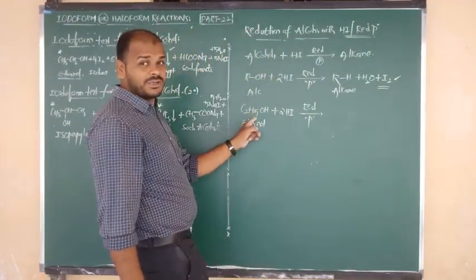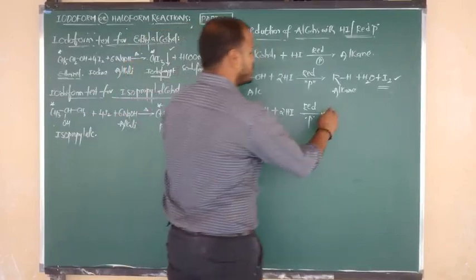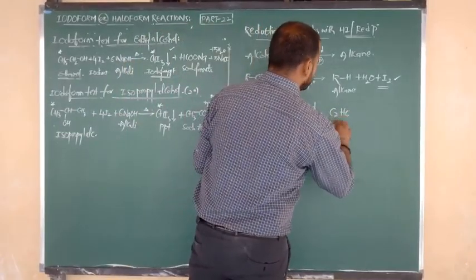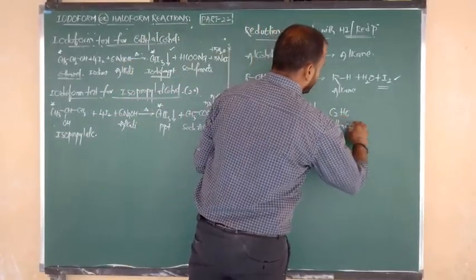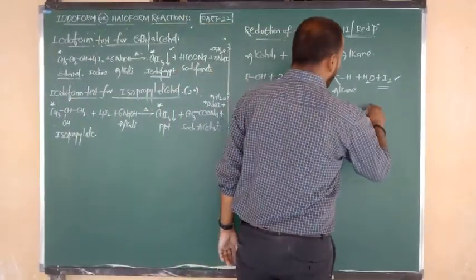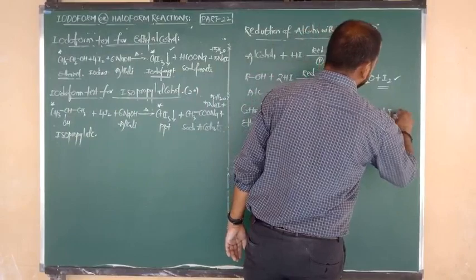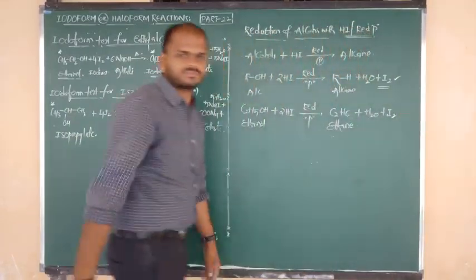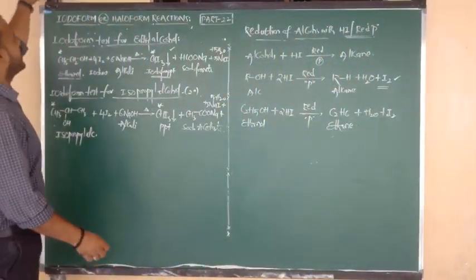R plus, what is there? C2H5. It contains H, so it is C2H6. So your product is alkane. Its name is ethane. The remaining H2O and I2, these two byproducts are the same, no changes. Okay? Good.